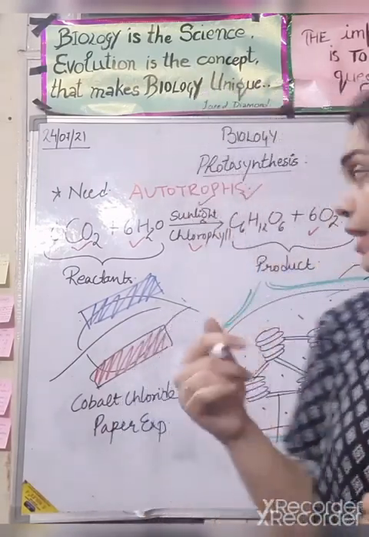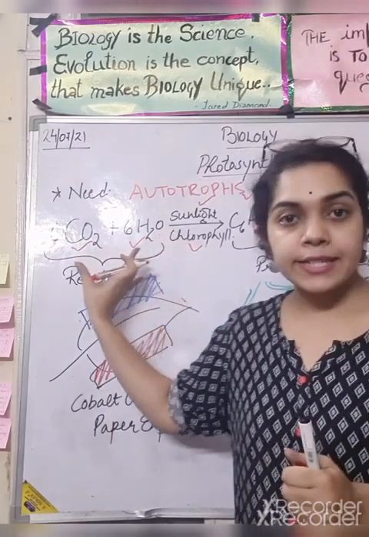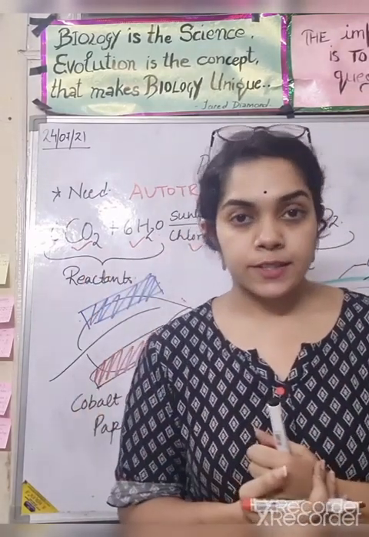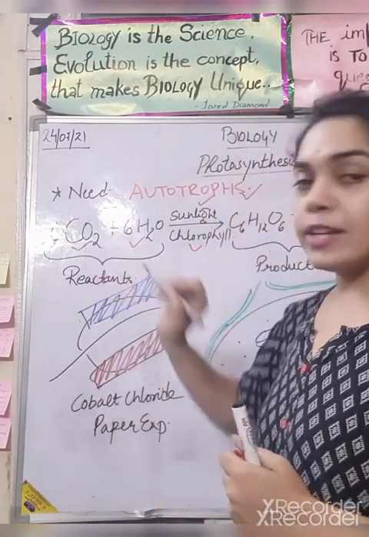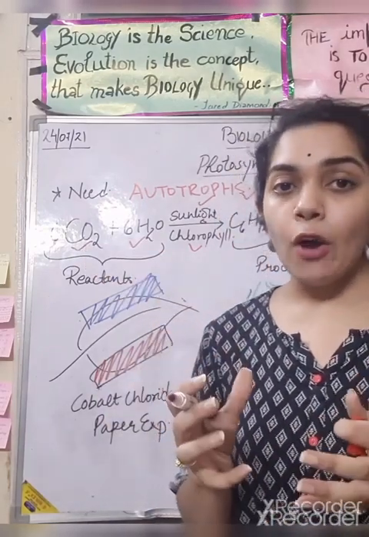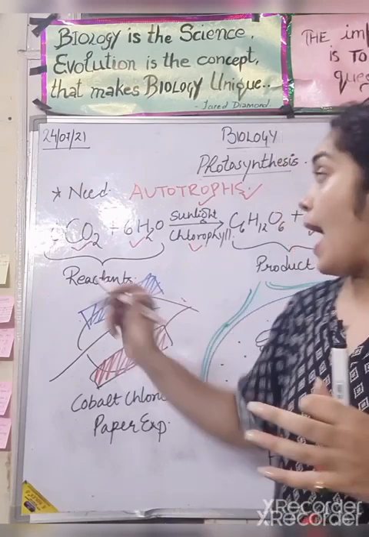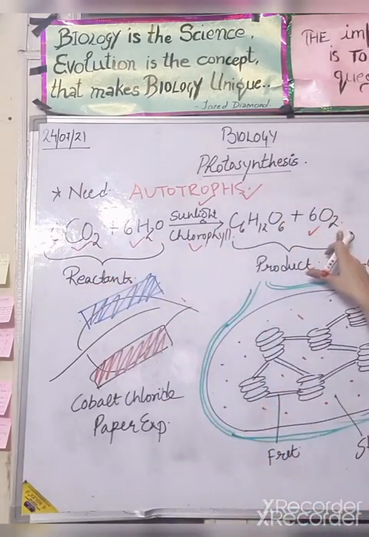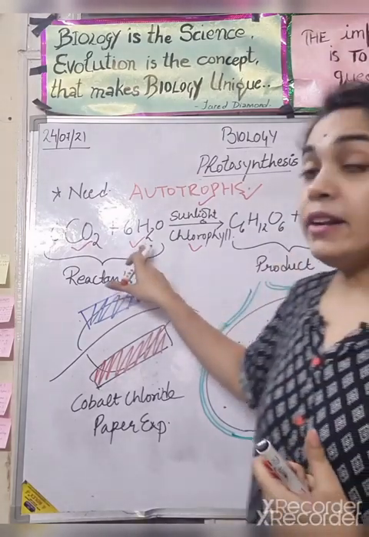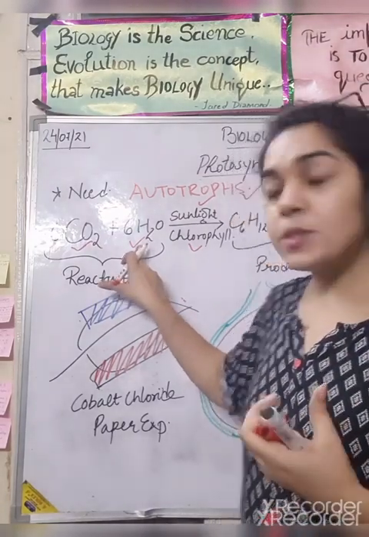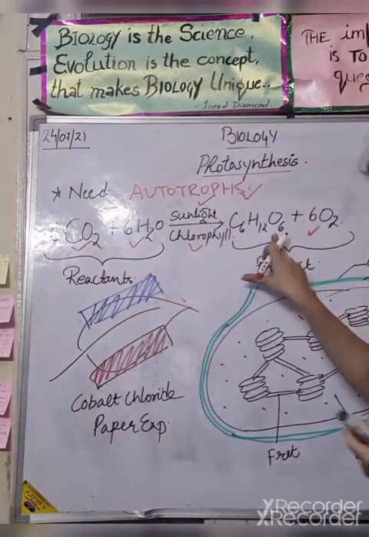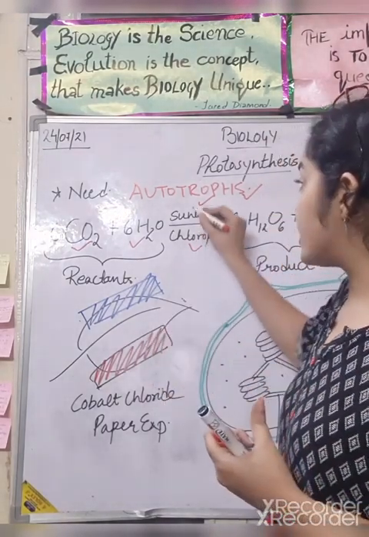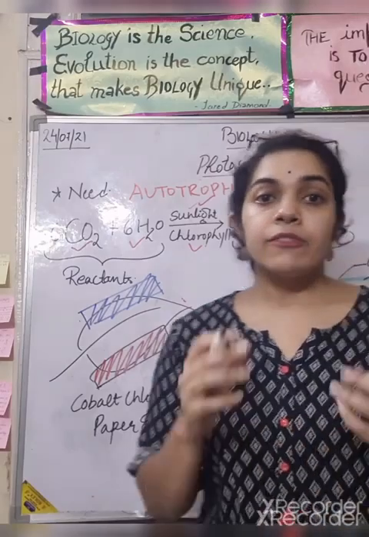Now we will understand what the reactants and products are in the photosynthesis process. There is a carbon dioxide intake and a release of oxygen. Water is absorbed and there is a release of glucose in return, in the presence of sunlight and chlorophyll.